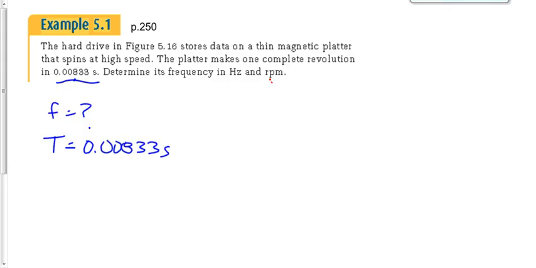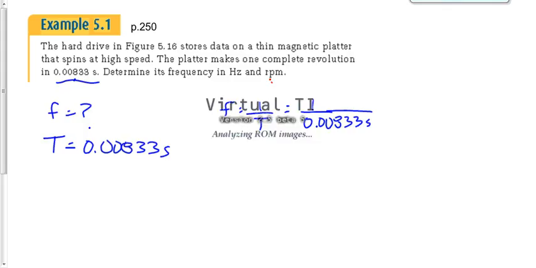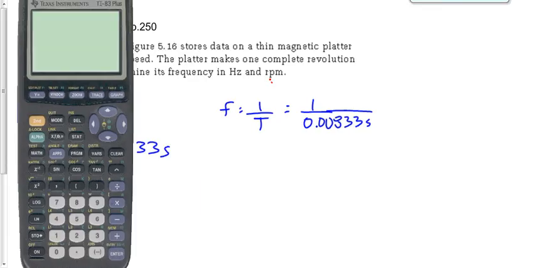Now, how are we going to find frequency from this? This should be really easy at this point. F is equal to 1 over T. 1 over 0.00833 seconds. Let me show you a little trick on your calculator to do that. Obviously, on your calculator, you can say 1 divided by that number. Or here's another little trick. You can say 0.00833 x to the minus 1. That says 1 over whatever number you have there. So it saves you a couple of keystrokes. Whenever you want to go 1 over something, just hit the number and hit x to the minus 1 in the calculator.